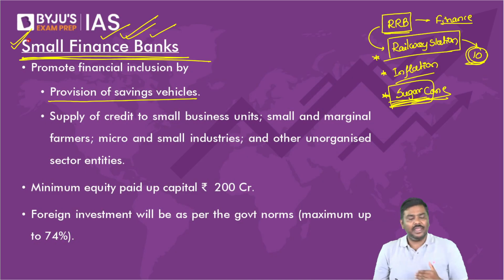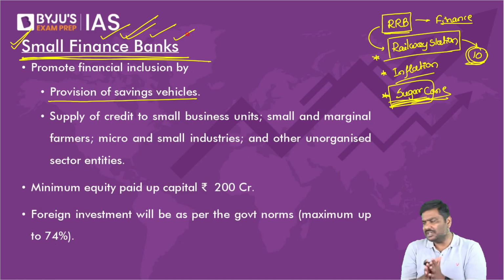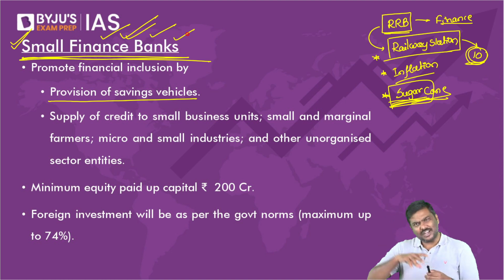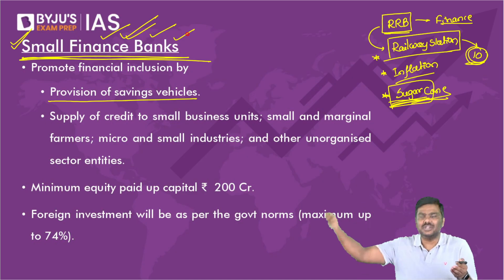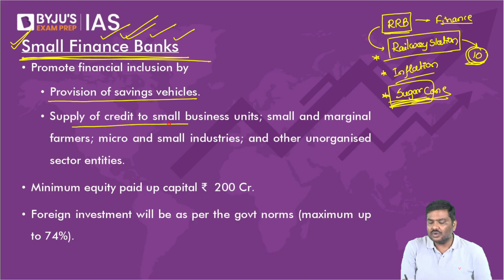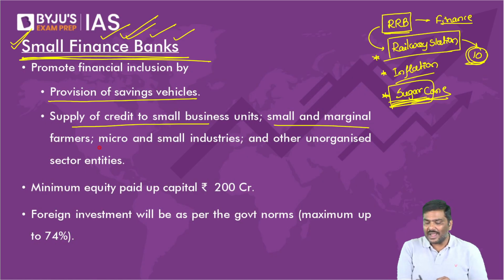Now, please tell me, if small finance banks provide more loans to agriculture sector, is it not a type of financial inclusion? Very simple question to all of you. If small finance banks provide more loans to agriculture sector, is it not promotion of financial inclusion? Agriculture sector generally finds it very difficult to get institutional loans. We are providing institutional loans. So supply of credit to small business units, small and marginal farmers, micro and small industries, etc.